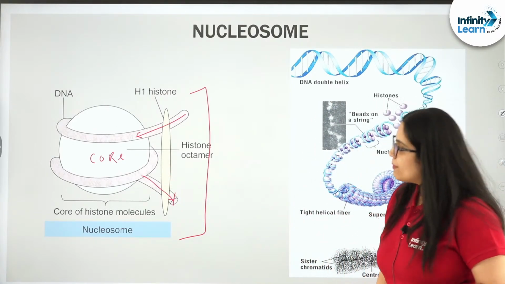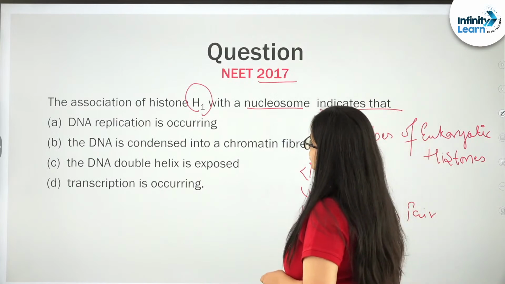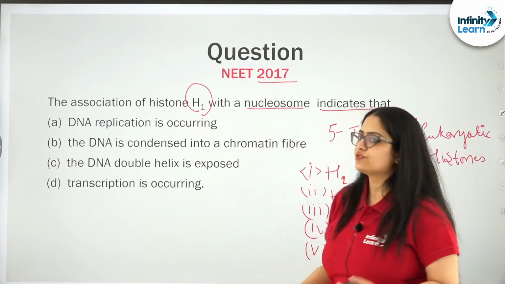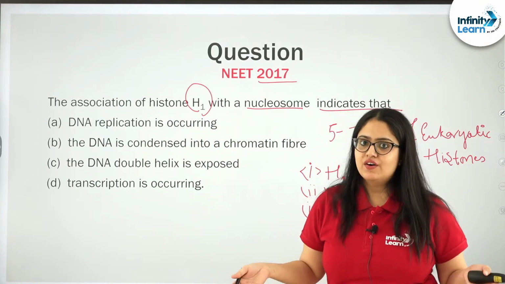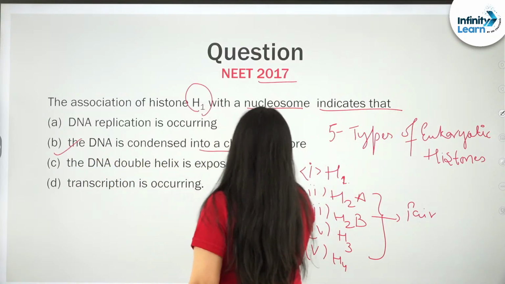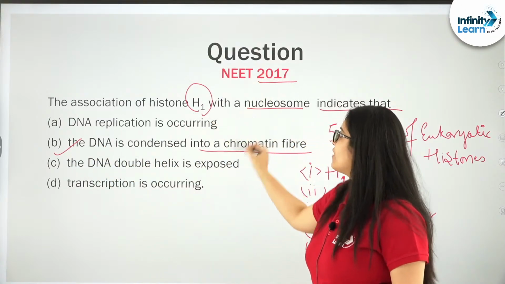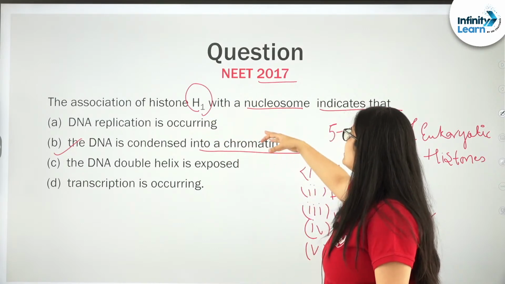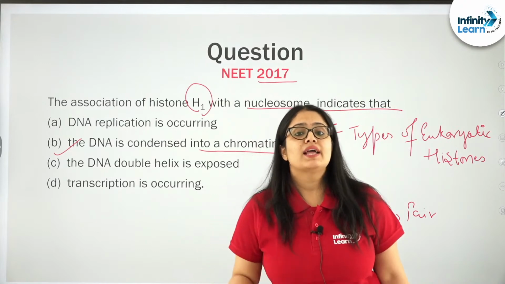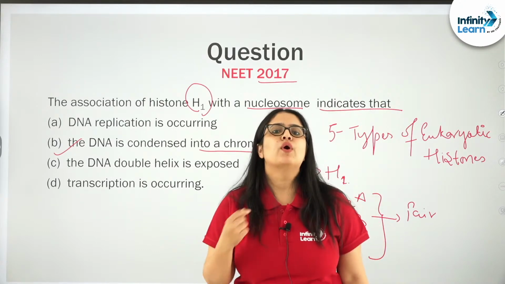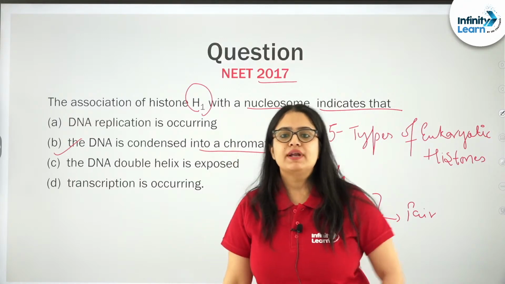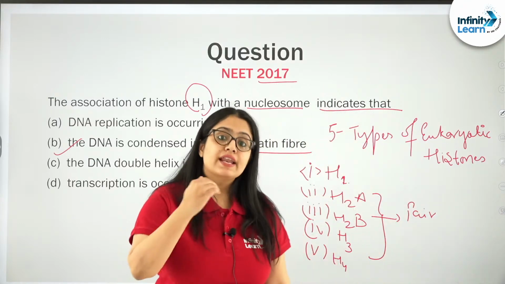So see students, coming back to this question: association of histone H1 with a nucleosome indicates what? Packaging, right? It indicates that the DNA is condensed into a chromatin fiber. So the presence of H1 or association of histone with a nucleosome will indicate that now the double helix of the DNA is going to be packed, ultimately into a chromatin and even beyond that.